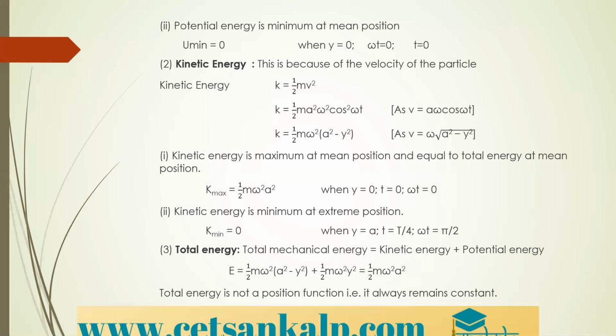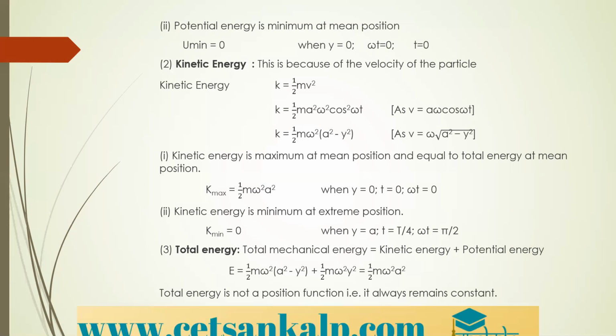Therefore, the total energy is given by the sum of the kinetic energy and potential energy. Before this you saw the potential energy. Substitute the potential energy equation and the kinetic energy equation, and simplify the equation, and you will get the total energy as half m omega square into a square.